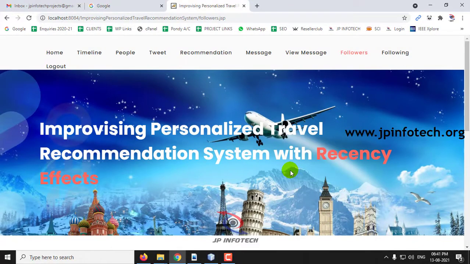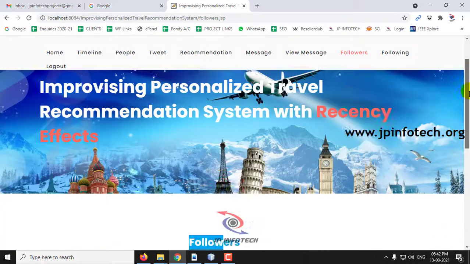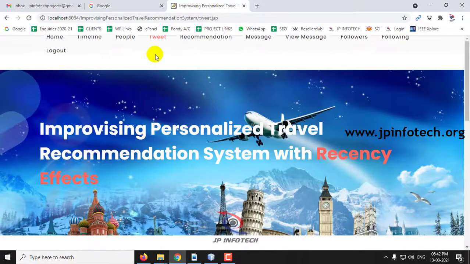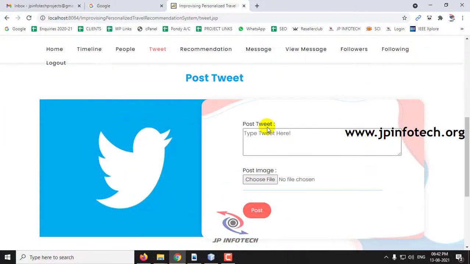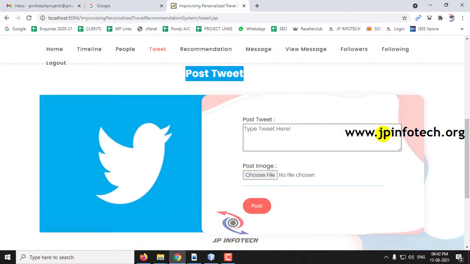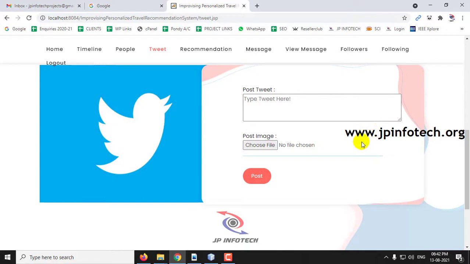So till now we have seen the basic operations of the online social networking, what are all the things that are available or can be done over here. Now let us go to the core concept of the project. So here you can see posting the tweets. Here you can post any kinds of tweets. So the tweet emotions will be identified, and it will be classified in the administrative part, and based on that the recommendations will be shown. So now let me show you a few samples.